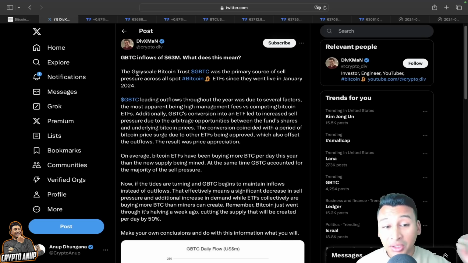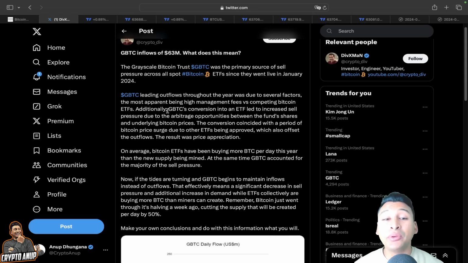What does that mean? The Grayscale Bitcoin Trust GBTC was the primary source of sell pressure across all spot ETFs since they went live in January 2024. GBTC leading outflows throughout the year was due to several factors, the most apparent being high management fees versus competing Bitcoin ETFs. Additionally, GBTC conversion into an ETF led to increased sell pressure due to the arbitrage opportunities between the fund's shares and underlying Bitcoin prices. The conversion coincided with a period of Bitcoin price surge due to other ETFs being approved, which also upset the outflows. The result was price appreciation.